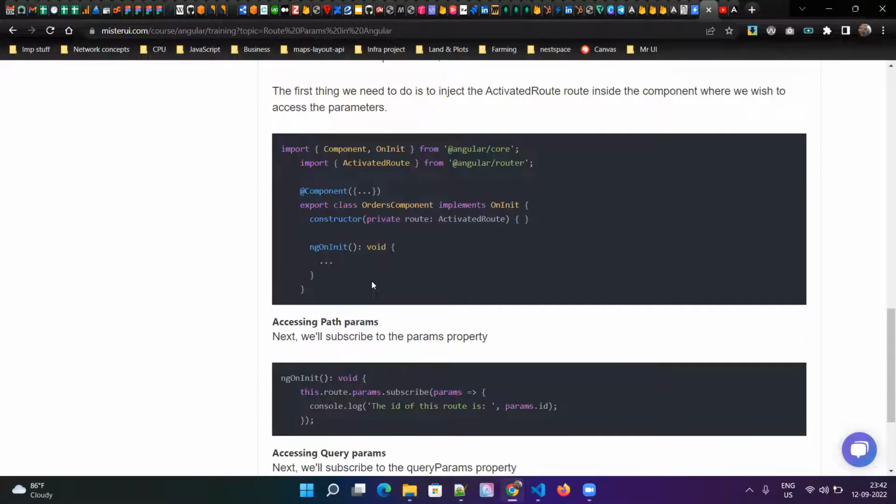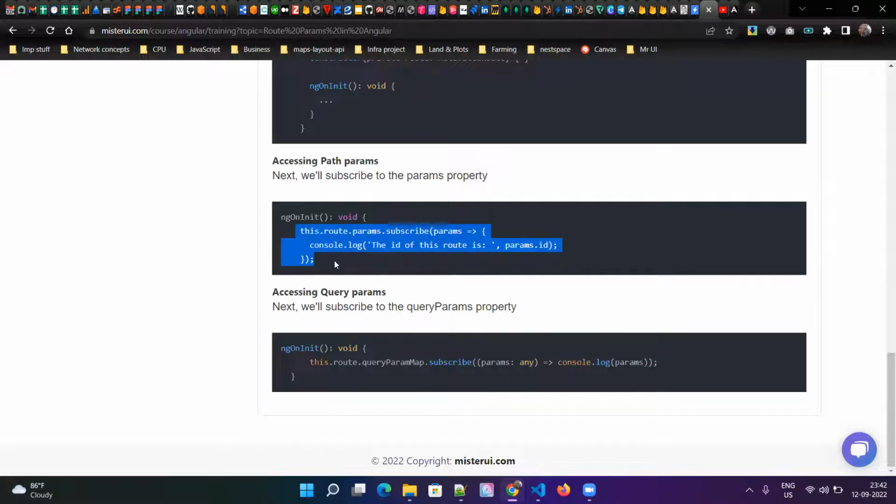And after that, how can you handle route params? Okay, basically you have to subscribe to the params observable to get the parameters. And the same way, query params also, how can you get or receive them?